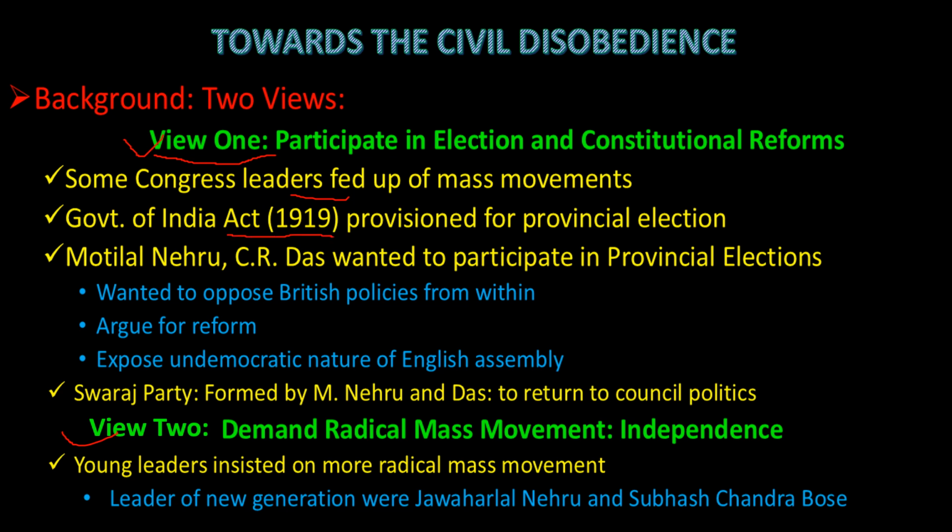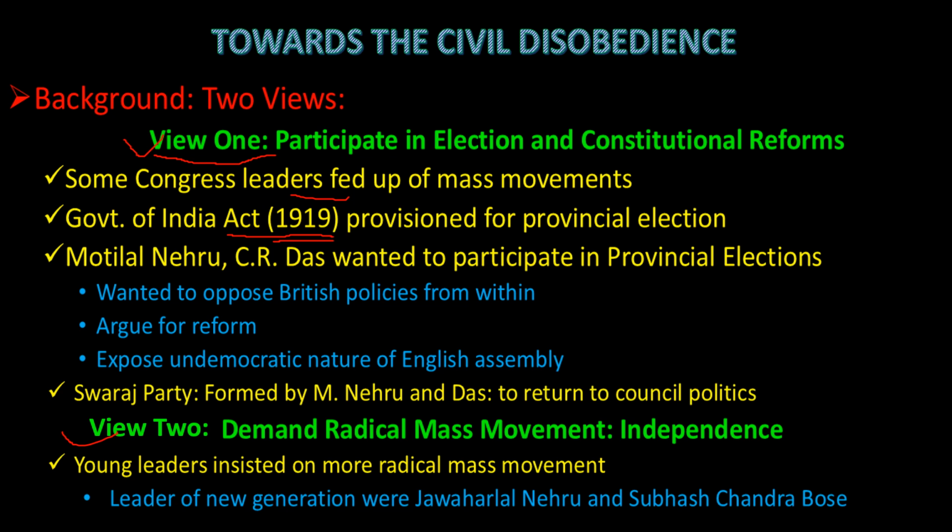There are several Government of India Acts passed by the government, but we are talking especially about the Government of India Act 1919. According to it, provincial legislatures were set up and elections were announced for the provincial legislatures. Now what were the provincial legislatures? In simple language, we have parliament at the national level, Lok Sabha, Rajya Sabha, but at the same time we have state legislatures. We call them Vidhan Sabha in every state. So the provincial legislatures were like Vidhan Sabha. And the Government of India Act 1919 says that the provincial legislatures would be set up in the Indian states of that time, and there would be elections for that, and Indians could also participate in that.